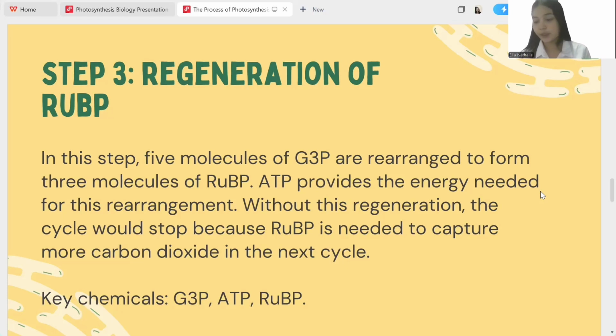So why is this important? RuBP is the starting molecule of the Calvin cycle. It is the net that catches new carbon dioxide molecules in the next round. Without RuBP, the cycle would stop completely, meaning no more glucose can be made.